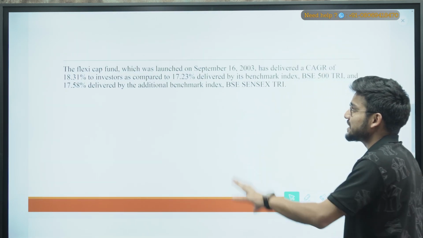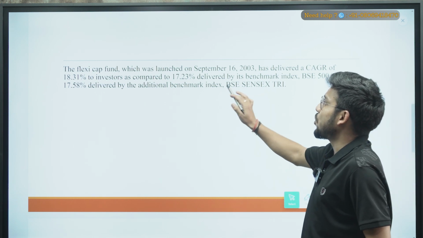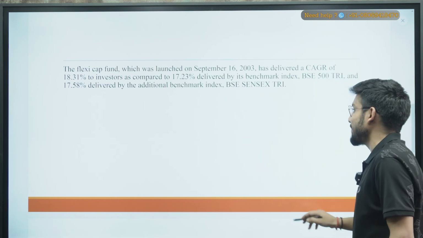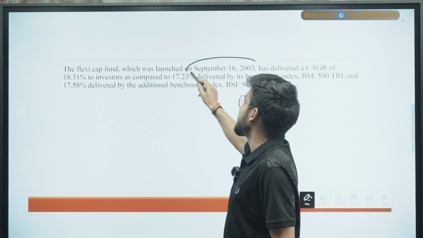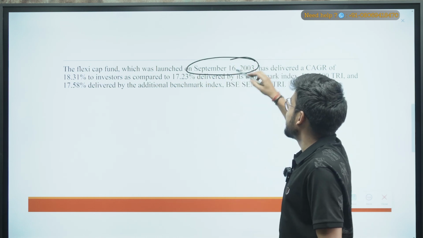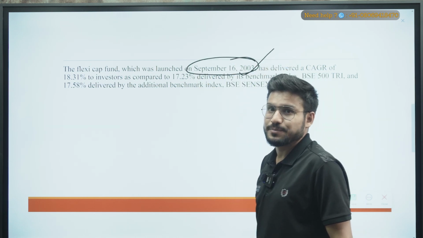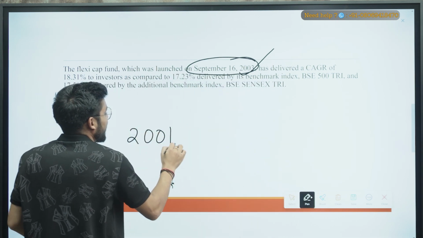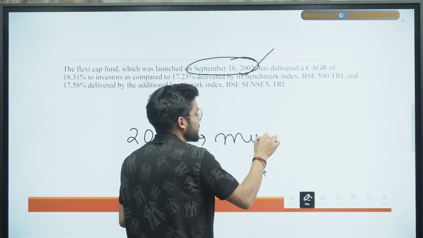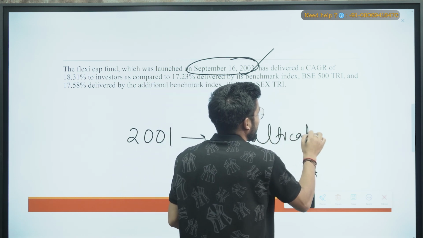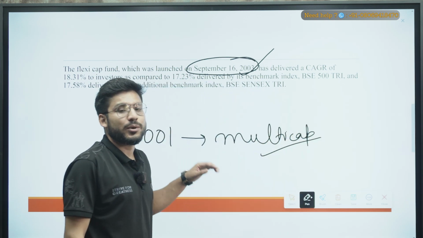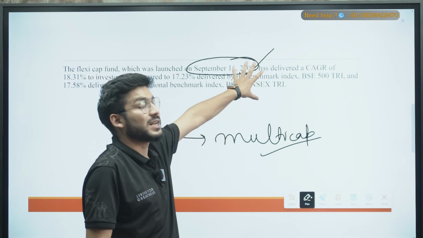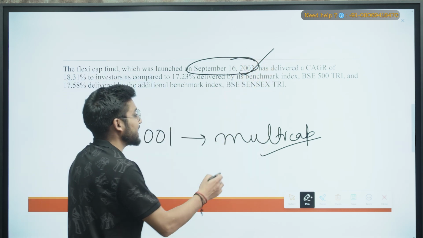Now here you can see the Flexicap fund, which was launched on September 16. So it is giving us the date when it was released. So it was launched on September 16, 2003. Right, there is one more thing. In 2001 also we have seen there were multi-cap funds also. Okay, so we have talked about mid cap, large cap, small cap, we are talking about flexi cap also, but there's one more thing, that is multi cap.